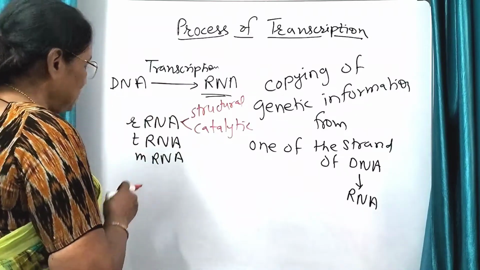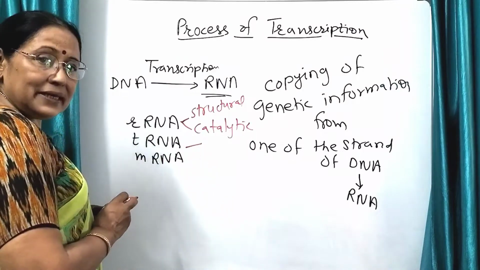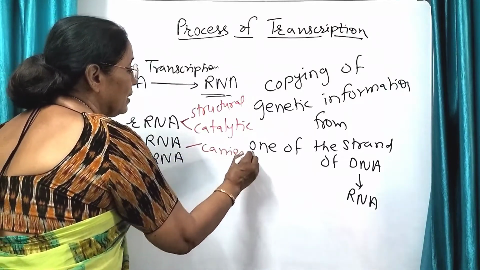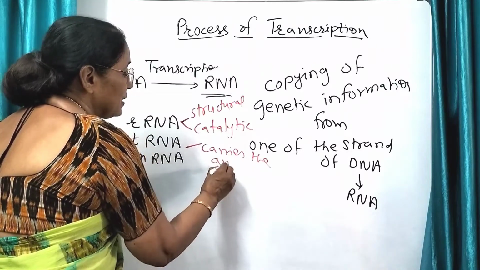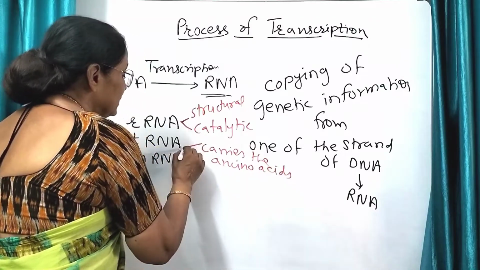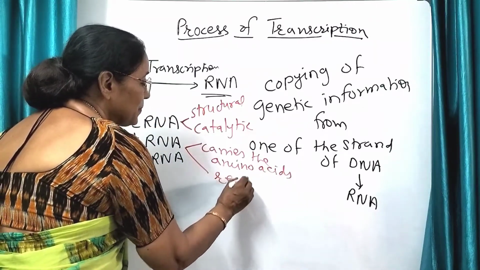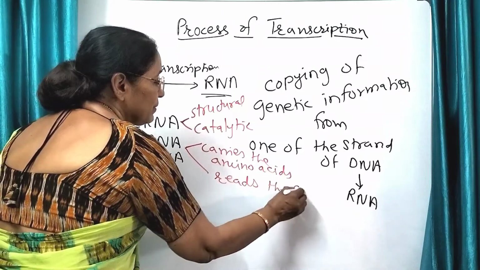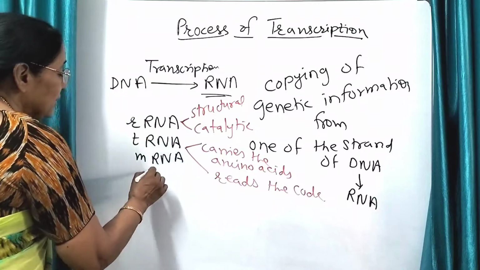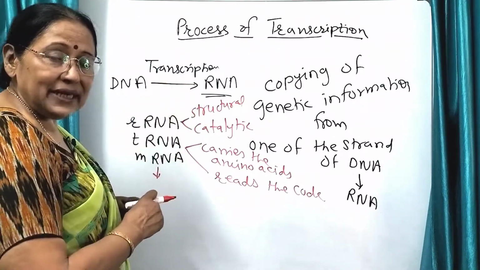What is the role of tRNA? tRNA carries the amino acids to the site of translation. Also, it reads the code present on mRNA. And what is mRNA? This is the messenger RNA. It is the messenger of DNA.